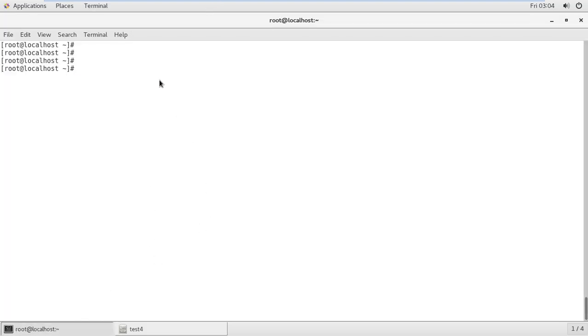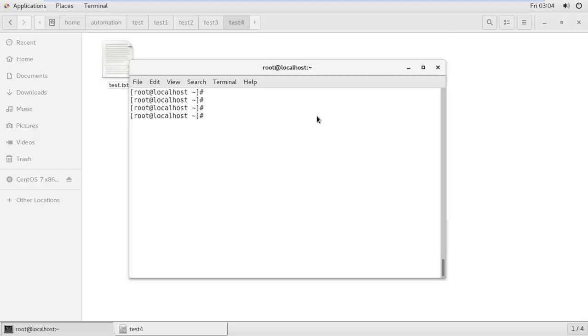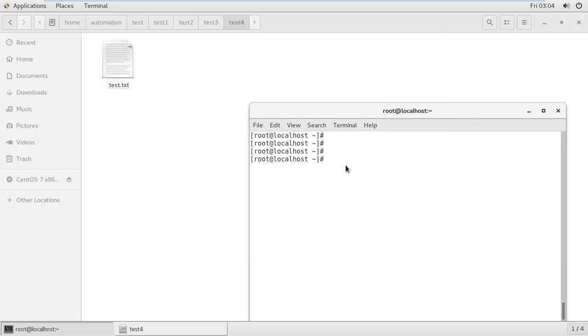Okay, so I want to move that content. So the command is the mv command. cp is copy and paste, and like a cut is the move command, mv. So I want to move from home automations taste, this taste.txt to